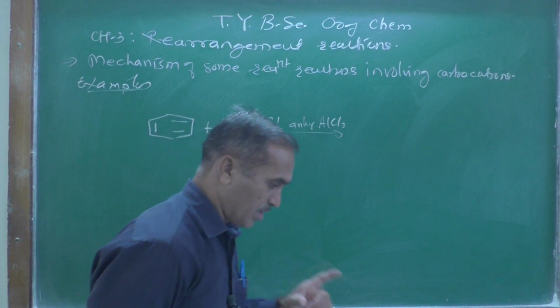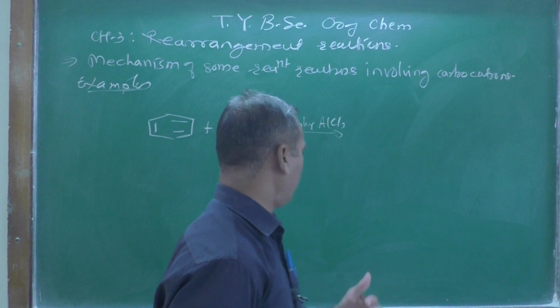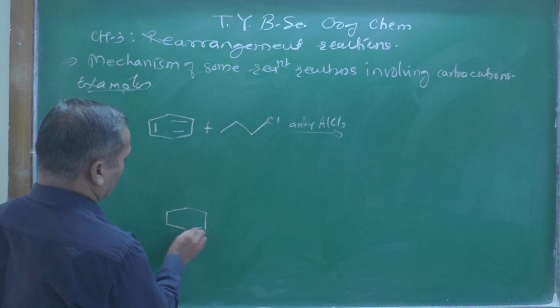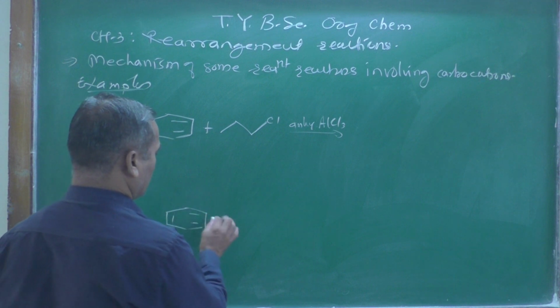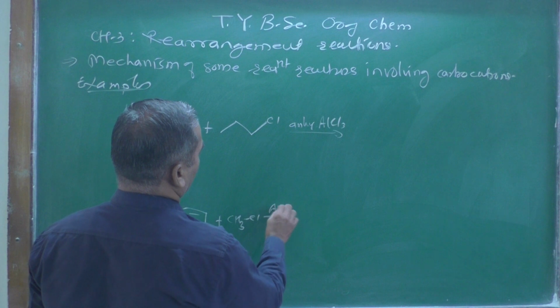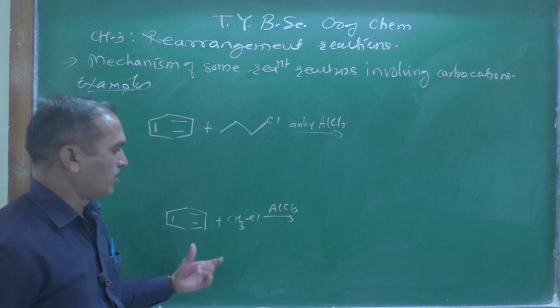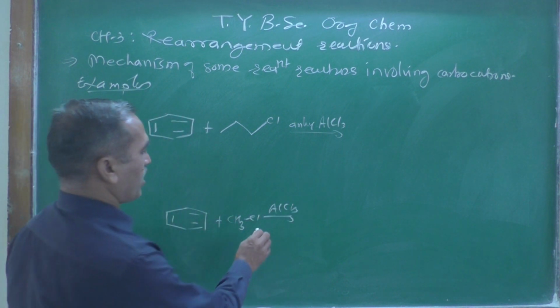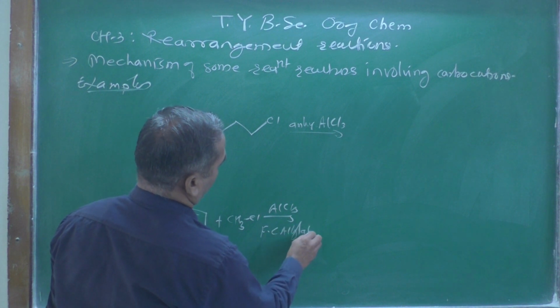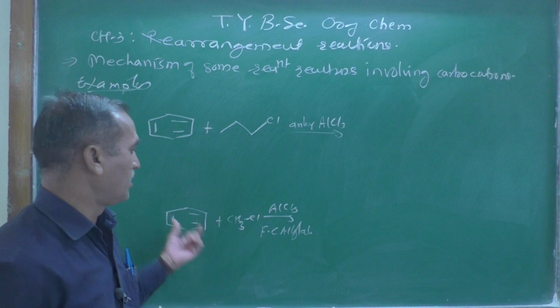Friedel-Crafts alkylation reaction means what? Suppose the benzene is treated with CH3Cl in presence of AlCl3. What does it give? This is a Friedel-Crafts alkylation reaction.